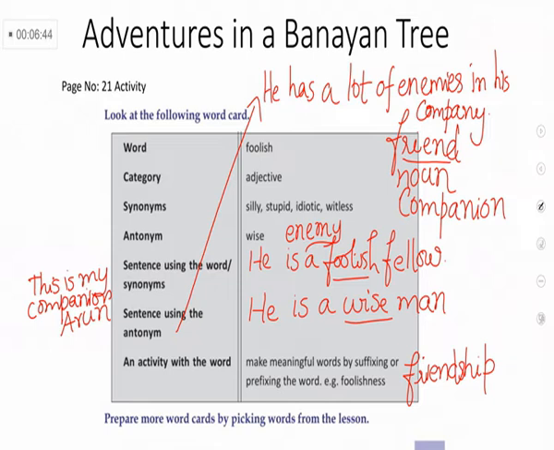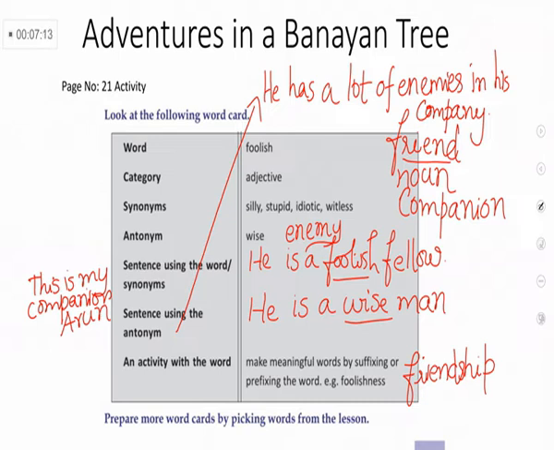This is a very easy activity. You can find 3 words from your text and take this as homework and do it in your notebook. Okay. After this you can see a question. Prepare more word cards by picking words from the lesson. You don't need to go searching for these words. You will get these words from your lesson itself. I hope all of you understood this one.